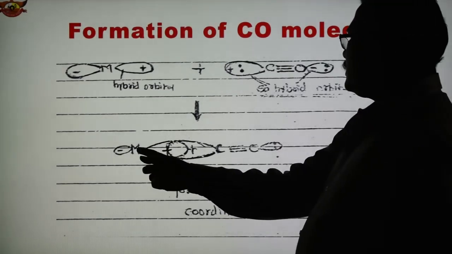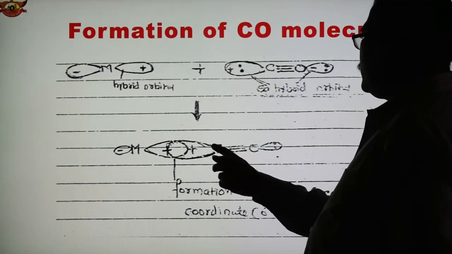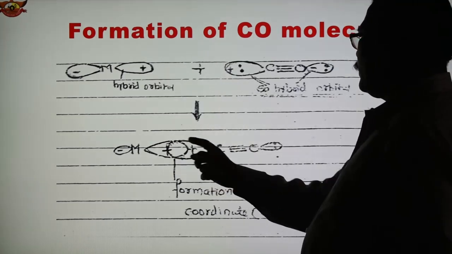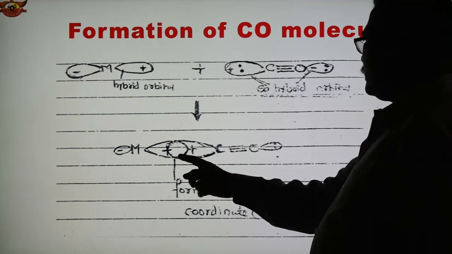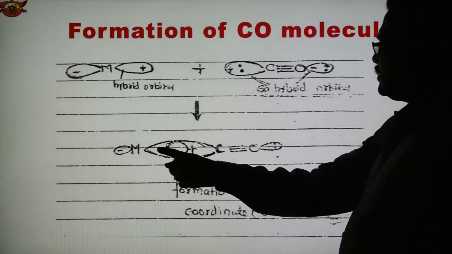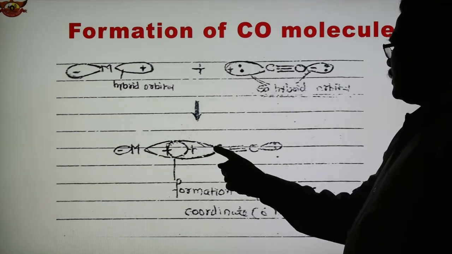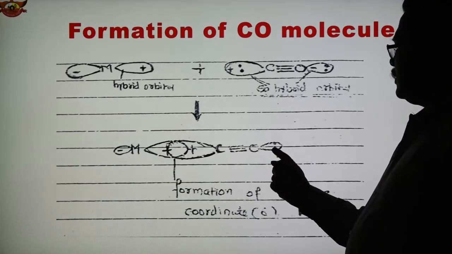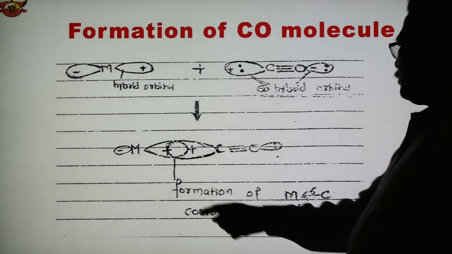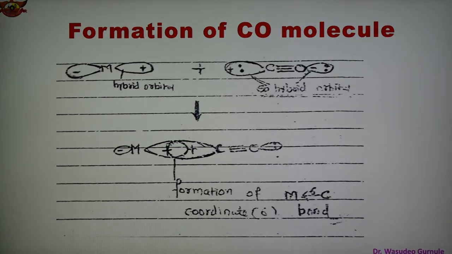So here this is the metal and this is the CO. Here is the positive overlap, and this positive overlap can overlap, and here this type of overlapping is taking place. See here, this is the metal orbital and this is the carbon orbital, not through the oxygen. Oxygen also has a lone pair, but through the carbon there is overlapping, forming the metal carbon coordinate bond.